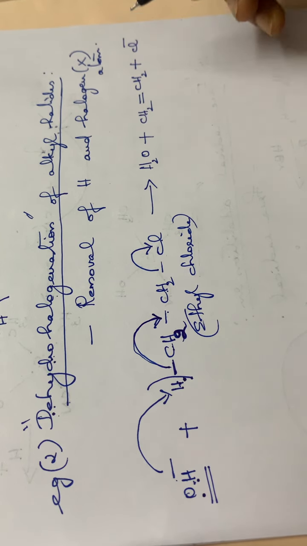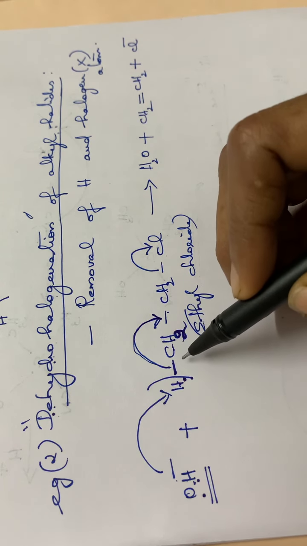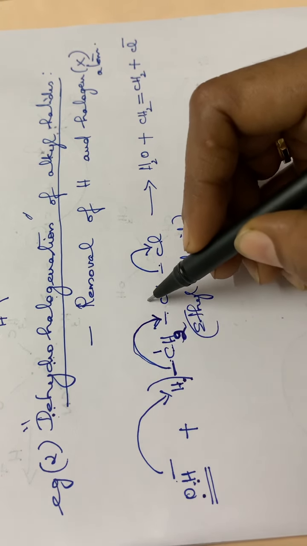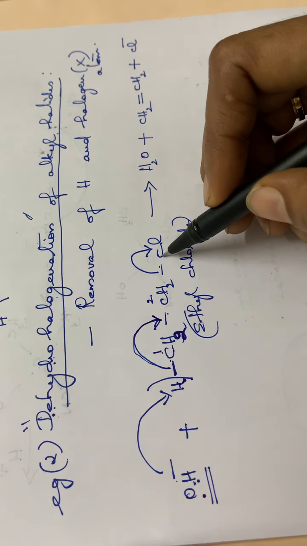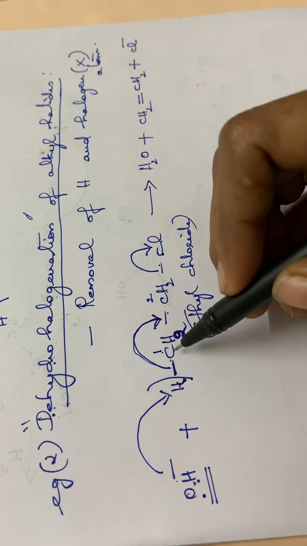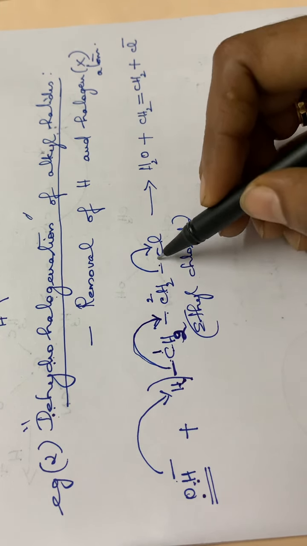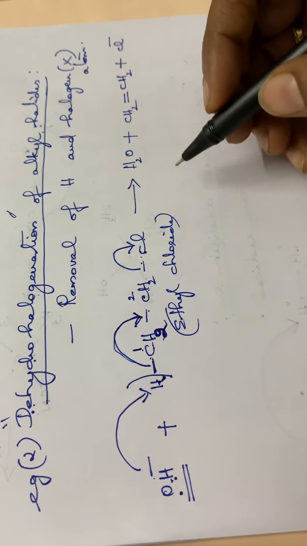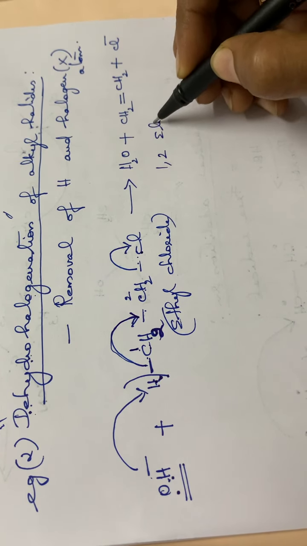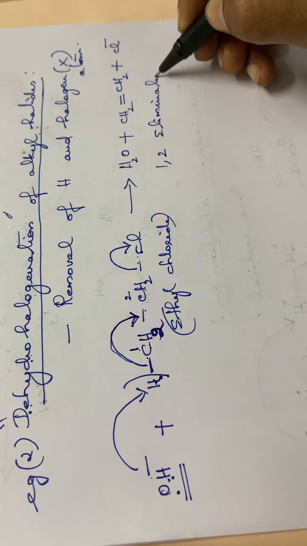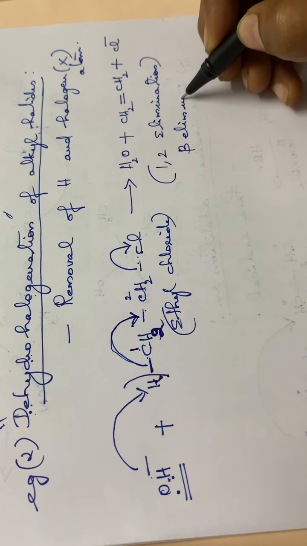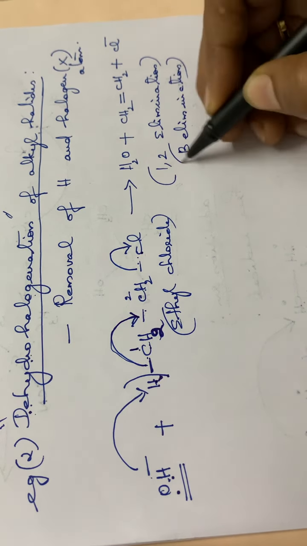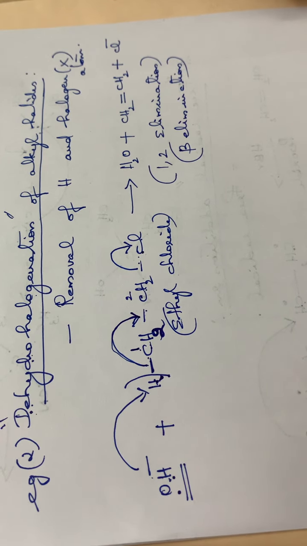Also see here, this elimination will be taking place from two positions, that is the first carbon atom as well as the second carbon atom, isn't it? From the first carbon, hydrogen is eliminated. From the second carbon atom, chlorine is eliminated, right? So we can call it 1,2 elimination, or beta elimination.